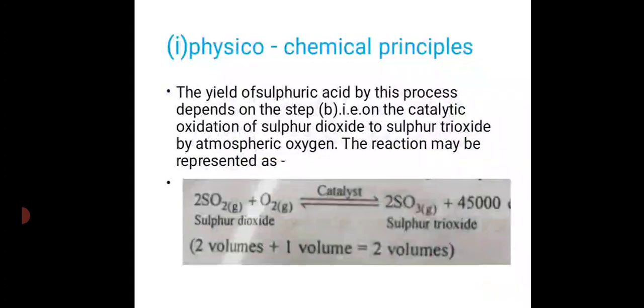Next point, physicochemical principles. The yield of sulfuric acid by this process depends on step B, that is, on the catalytic oxidation of sulfur dioxide to sulfur trioxide by atmospheric oxygen.